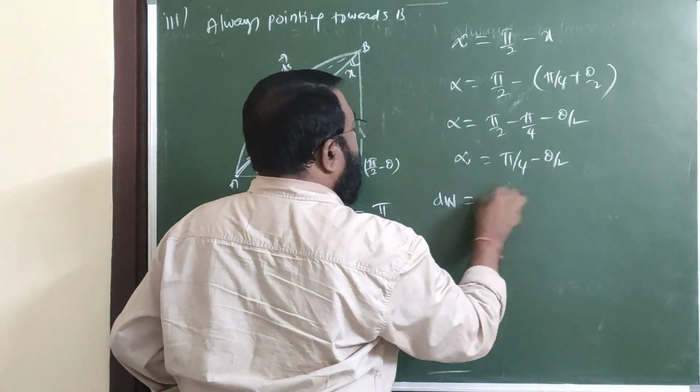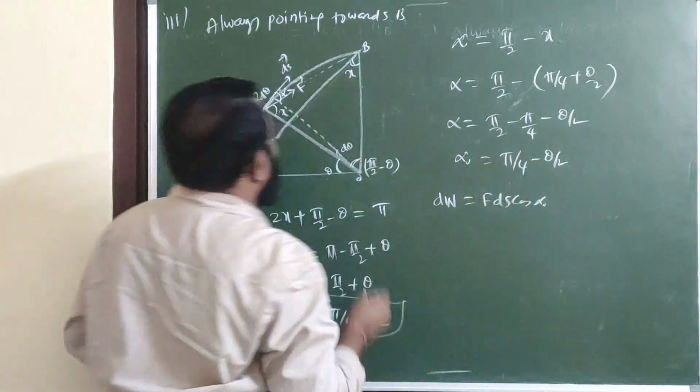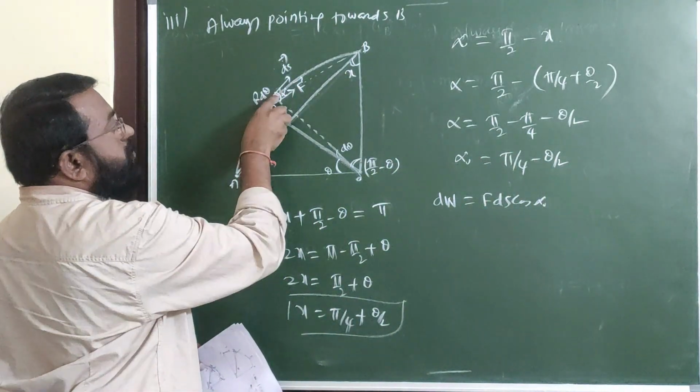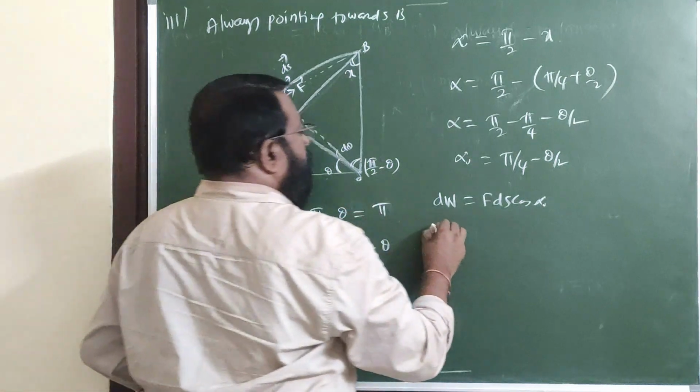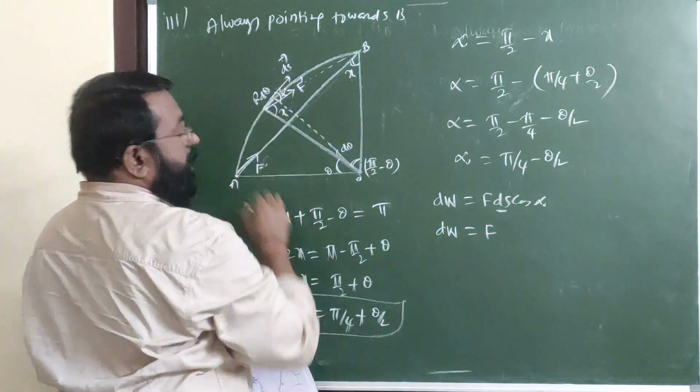Therefore, work done dw is equal to f ds cos alpha. Angle between f bar and ds bar is alpha. Therefore, dw is equal to f into, what is ds? R d theta.